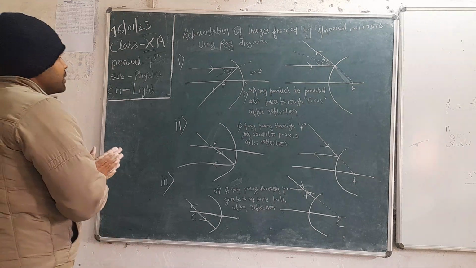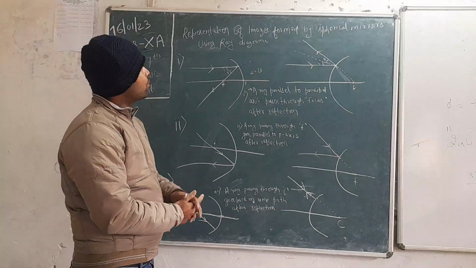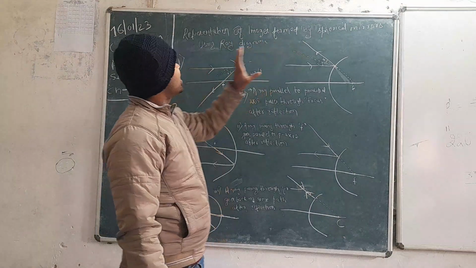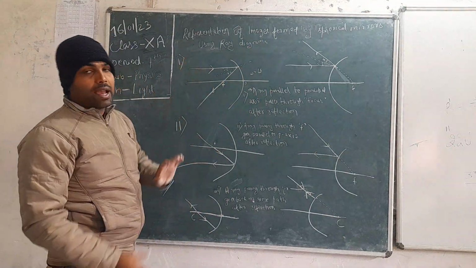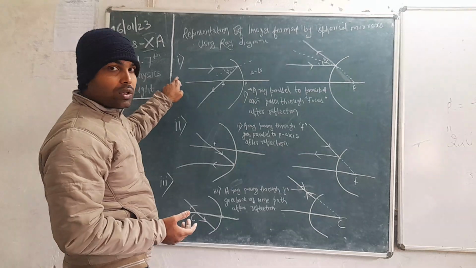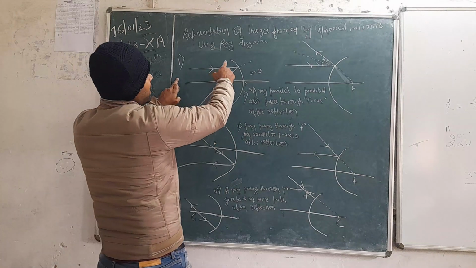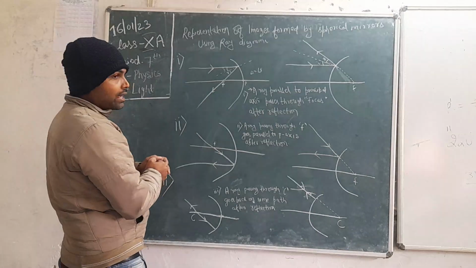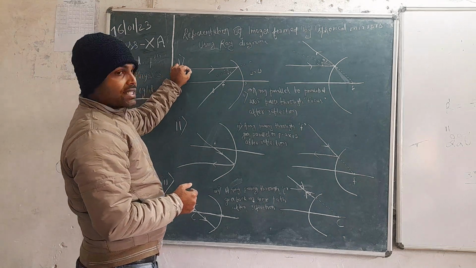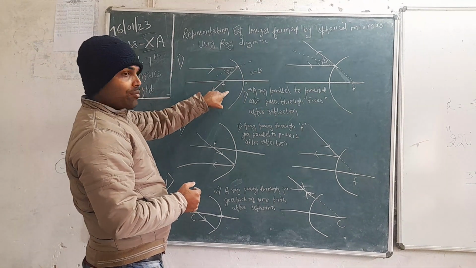Dear students, now we are going to study about representation of images formed by spherical mirror using ray diagrams. So, in the first case, we are going to take a spherical mirror and we are falling parallel rays on this concave mirror.